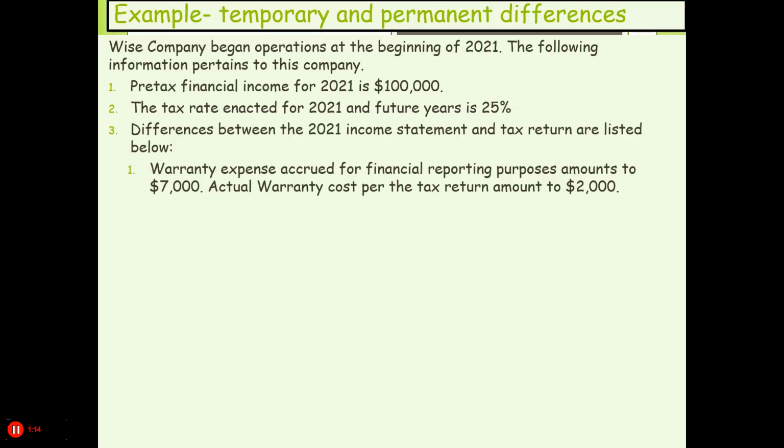Now first, one of the differences was warranty expense accrued for financial reporting purposes amounting to $7,000. Now remember, warranty expense is an estimate under GAAP, but for tax purposes you can only write off the actuals, which are only $2,000. So in that case, we're going to have to add that back into taxable income.